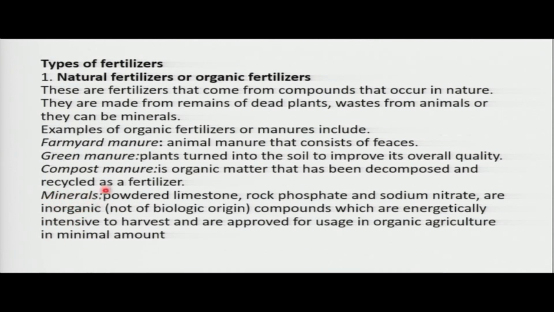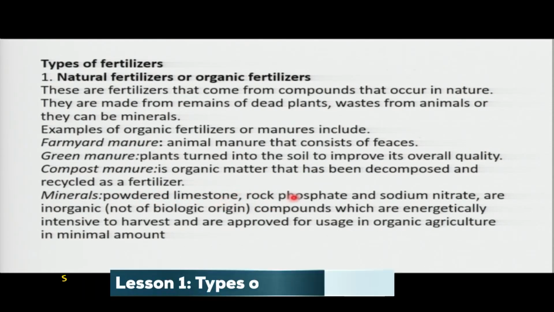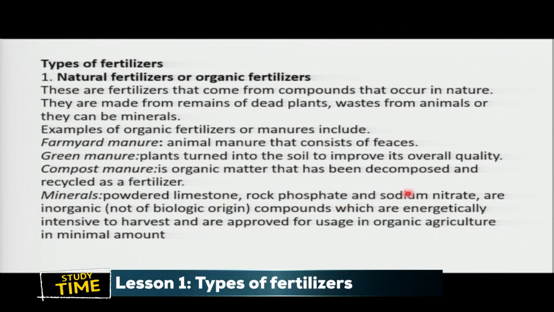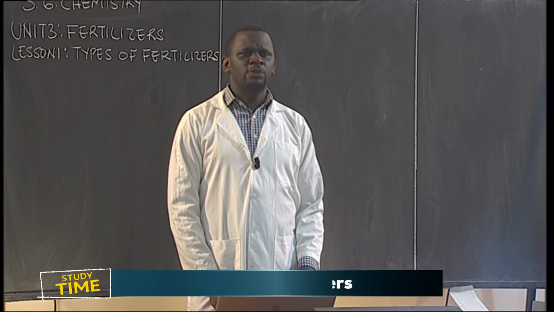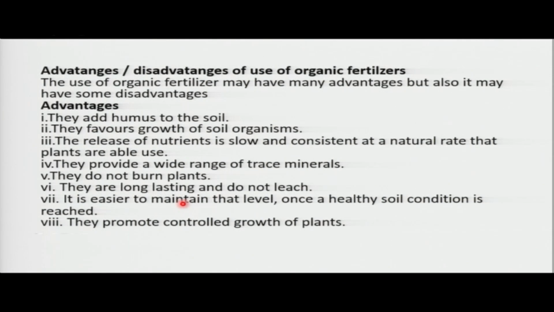Another fertilizer here, which is part of organic fertilizer, is minerals. The minerals which exist naturally, like powdered limestone, which corrects our acidity, rock phosphate, which is a source of phosphorus, and sodium nitrate. There are some places where we have sodium nitrate. These ones are not of biological origin, but again, they are natural. So we need to add them, especially minerals, and we need to carry out research.